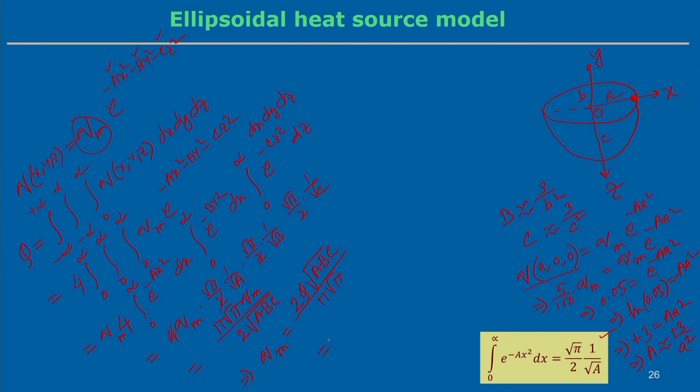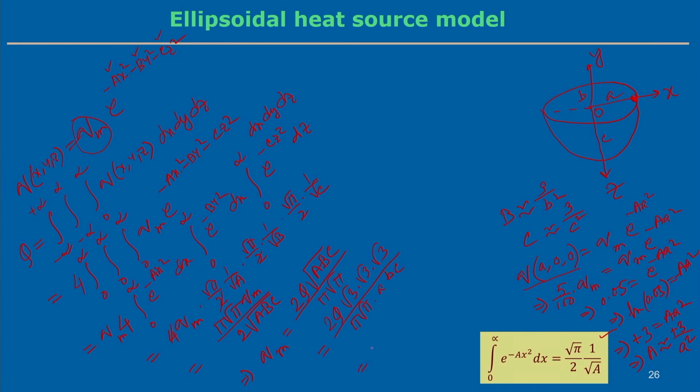So, we can estimate the maximum intensity value in this case, putting the value twice q over root of a, b, c. A, b, c means root over 3 will be coming, pi root pi, and here it is a, b and c.